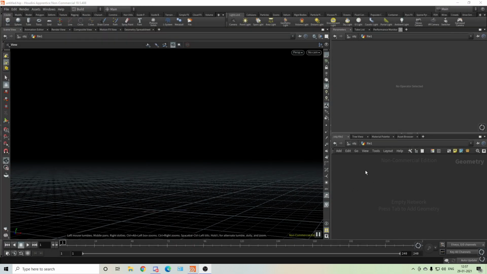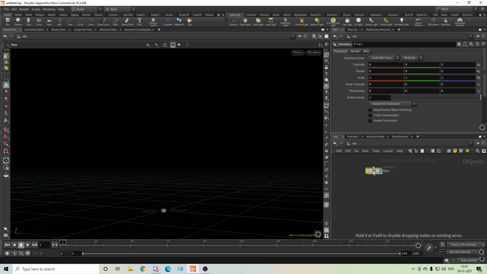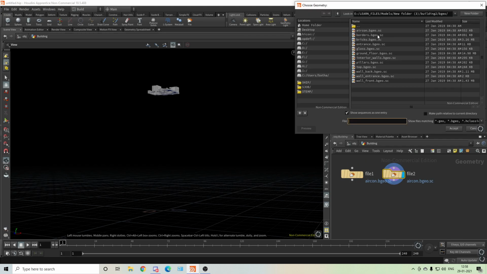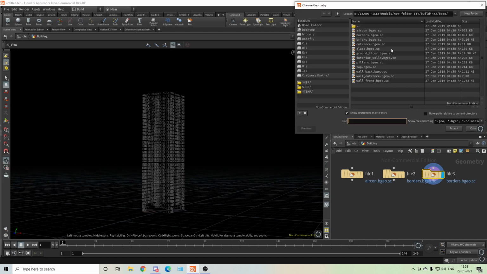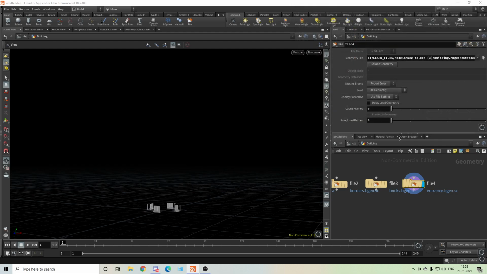So I'll show you how you have to start this, because many people know how to fracture, but they don't know how to properly set up a scene file. So I'll start with the very basics. First I'll create a file node, and I'll name it building. So this will be building, and I'll import everything we need. There are a lot of things. First I'll import everything and I'll show you what you don't need and why you don't need that. And I hope the scale is good, so you don't have to change the scale.